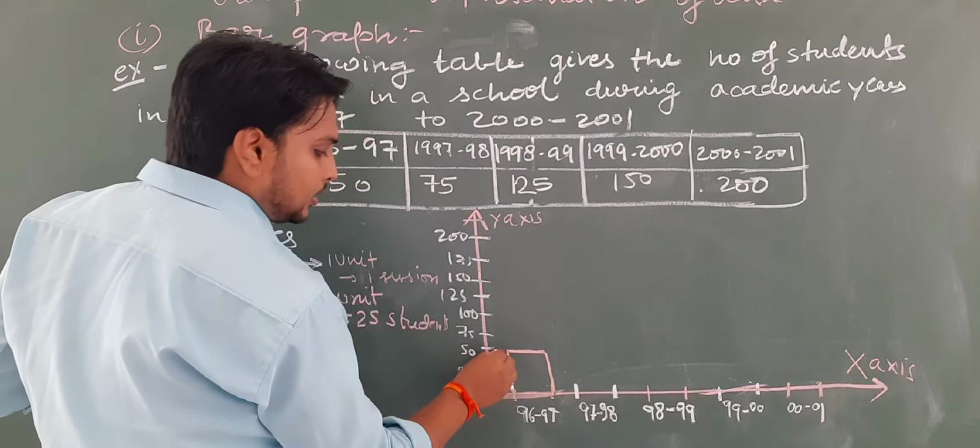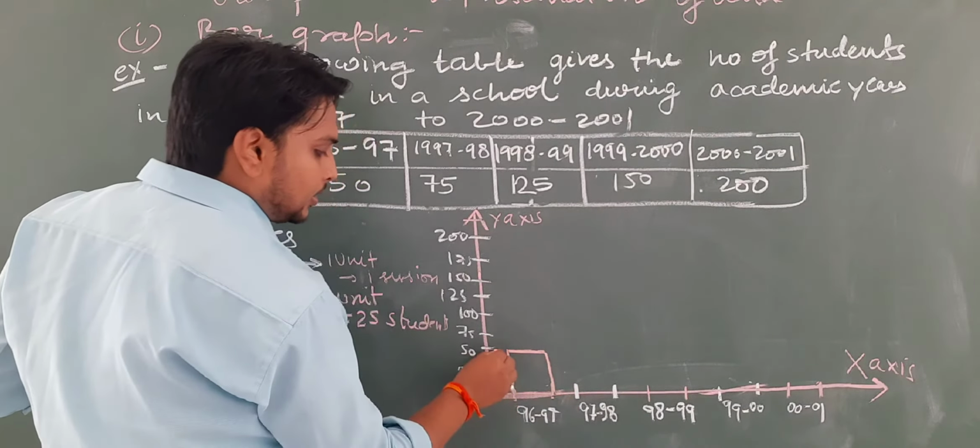So basically we have represented the session 1996 to 1997 as 50 students. Then 1997 to 98 it is 75. In the same manner you will represent it like this. When you make it on the graph it will be properly made.